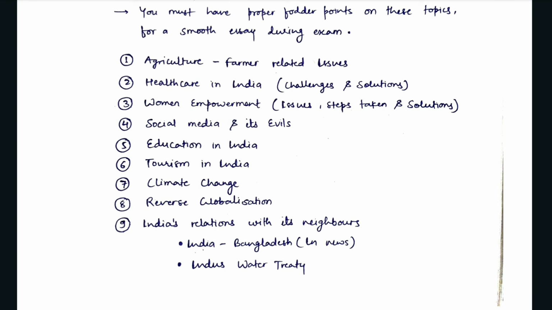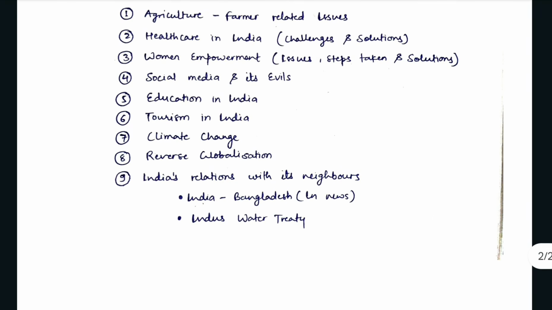The ninth one is India's relations with its neighbors and the various platforms to deal with them, like SAARC versus BIMSTEC, and the India-Bangladesh relation, which was recently in the news as it is getting strained. Then the Indus Water Treaty, which India has announced to keep in abeyance.